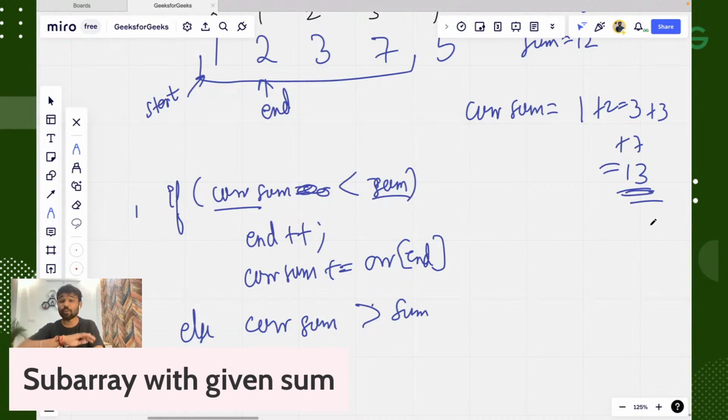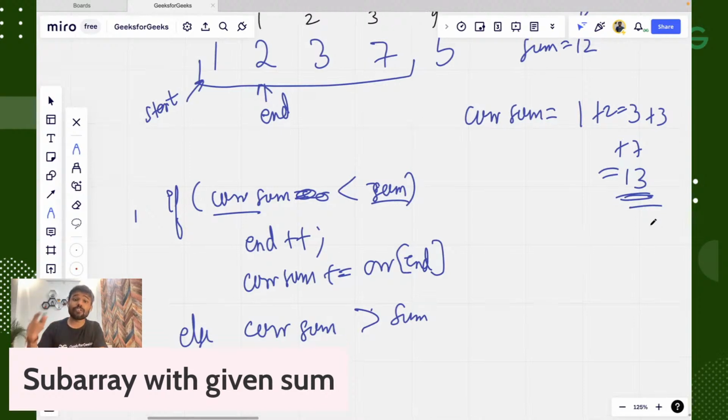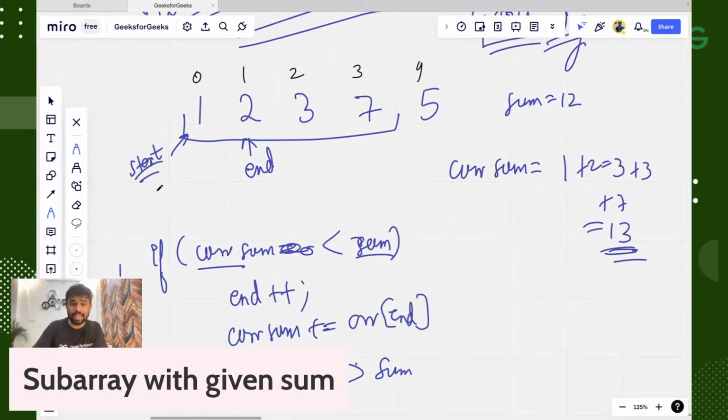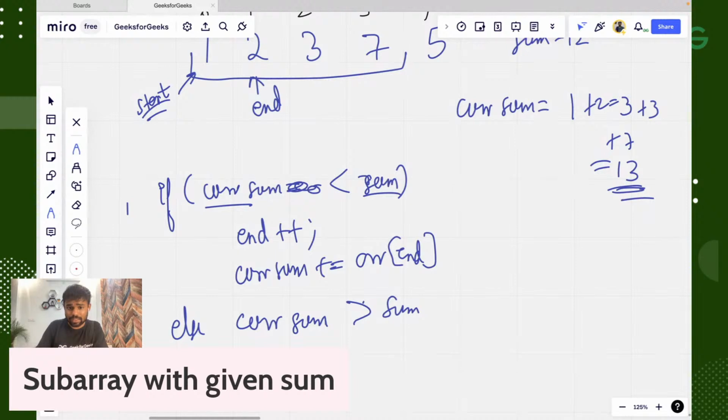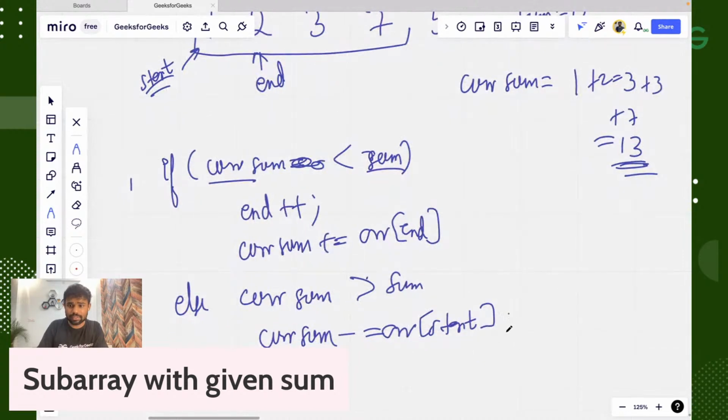Exactly, Priyanshi. That is what we are going to do. Now here in this case, if the sum becomes equal, that will be the answer. But if it exceeds, in that case, we'll remove the first element, which is the start element. In that case, I will subtract the start value from the sum, and then start plus plus will be there.